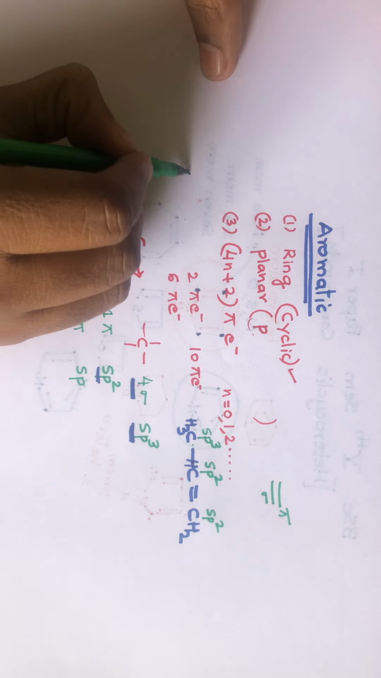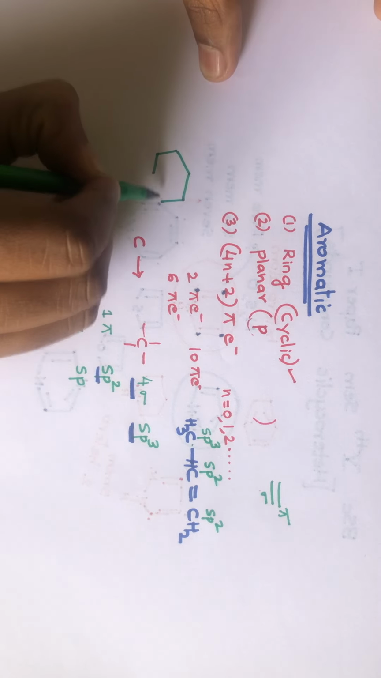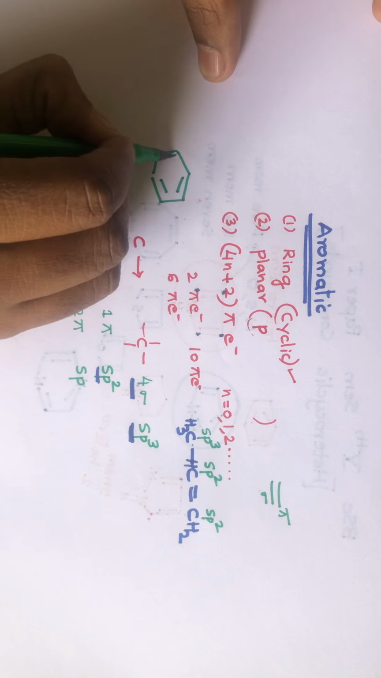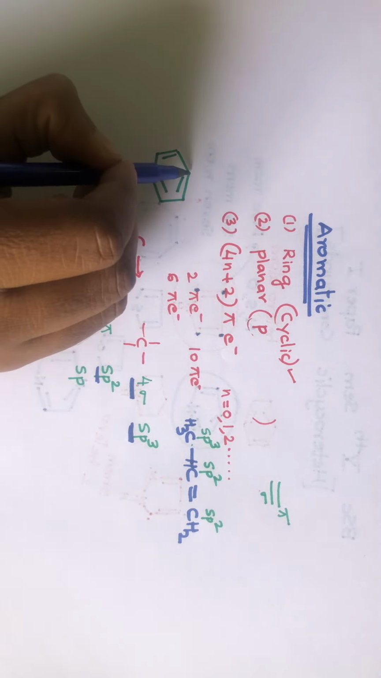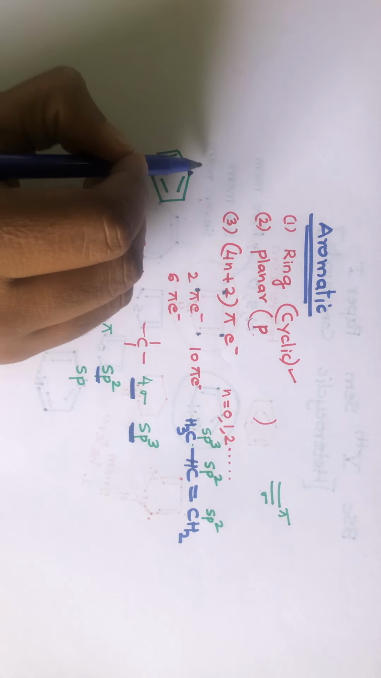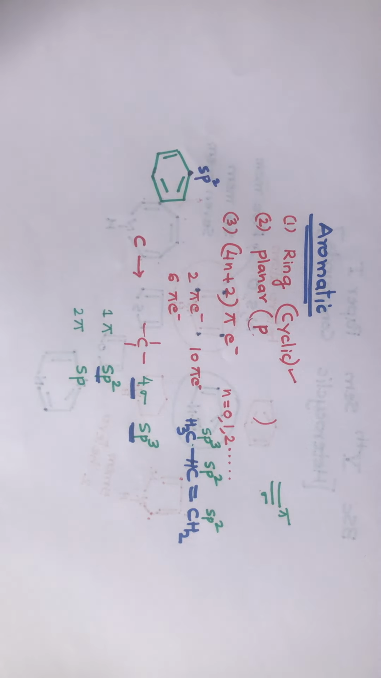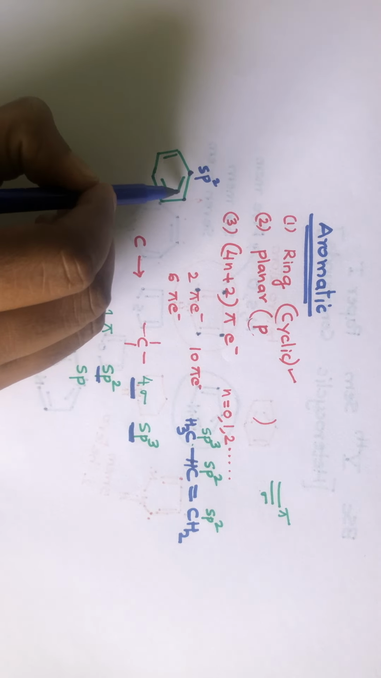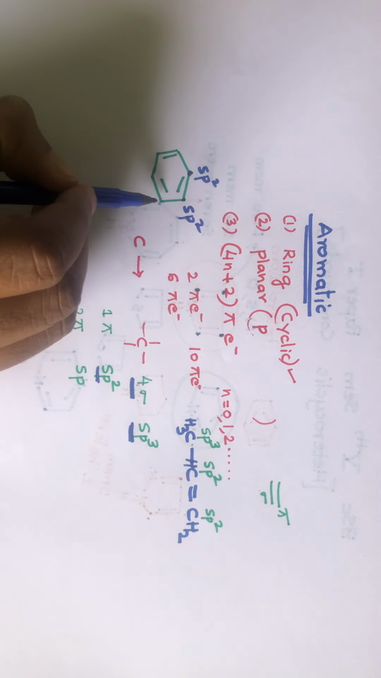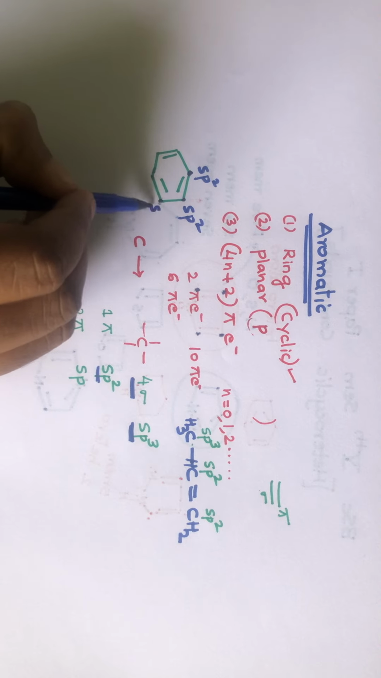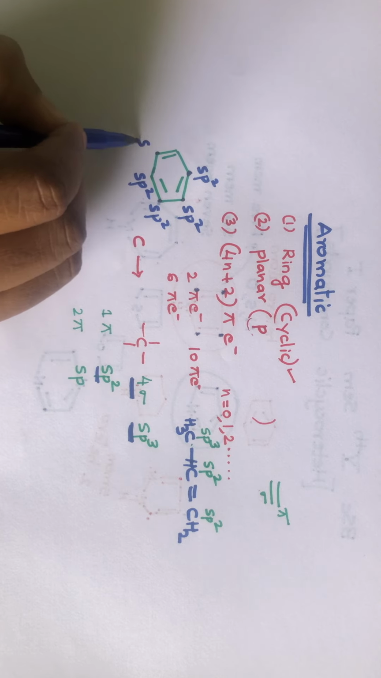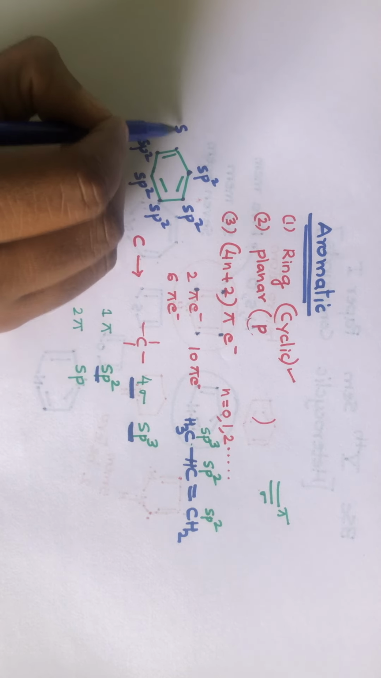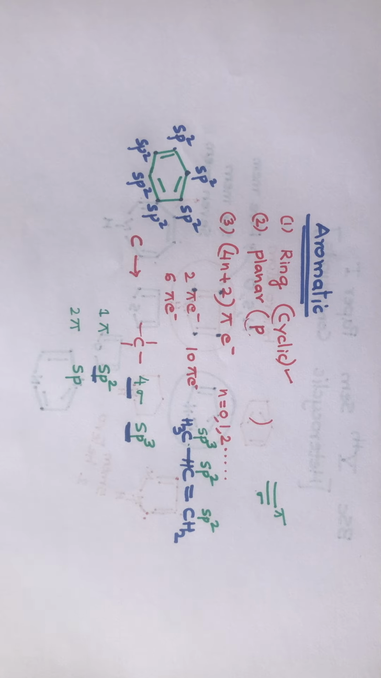If I take an example of a benzene ring, I have a benzene ring here. Now, let us find the hybridization of this. Now, look at this carbon. The carbon has formed 1 pi bond, sp2. This carbon also has formed a pi bond, sp2. This carbon has formed 1 pi bond, sp2. This carbon has formed 1 pi bond, sp2. This carbon is also sp2. That means in benzene, all the 6 carbons are sp2 hybridized.